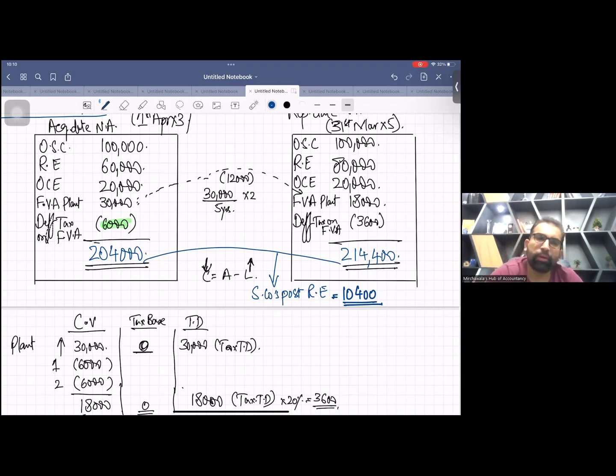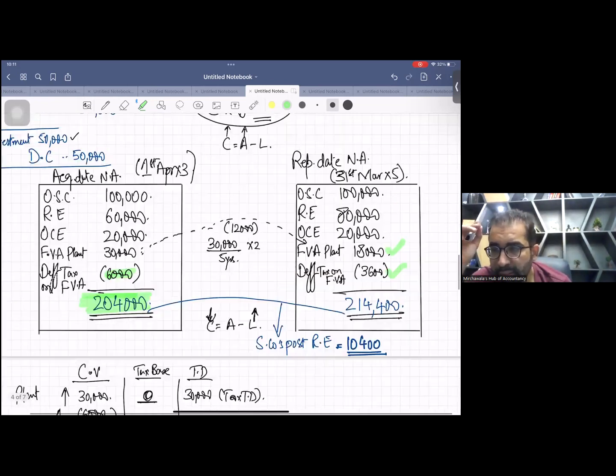Okay. Now we all know this packet. This packet will be used in the computation of goodwill. One more thing I would like to tell you. Hope you remember the rules of consolidation if you have studied with heart. These two numbers will be added. These are the reporting date numbers. So this will be adjusted in the above SOFP as well, and let me do it for you.